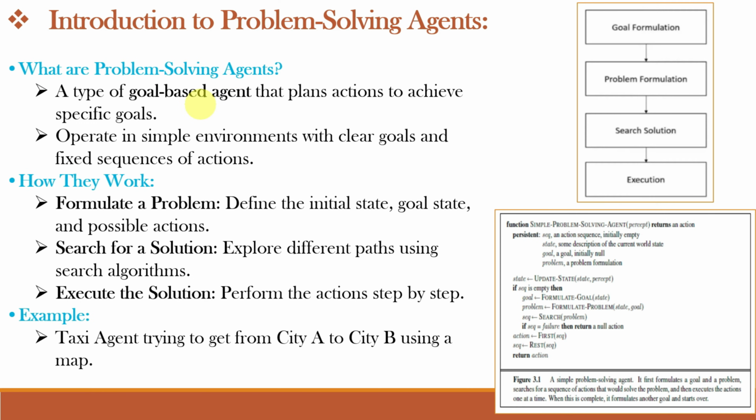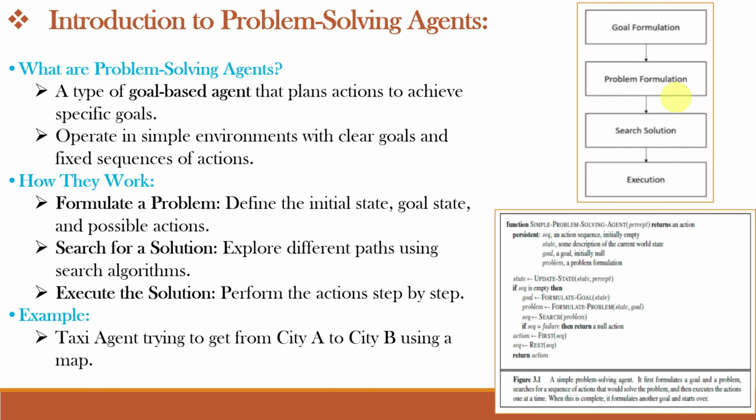Problem solving agents plan their actions instead of reacting instantly like the reflex agents. For example, a tourist going from city A to city B takes a decision by analyzing possible paths on a map. These agents are structured and thoughtful, making them good for tasks that have well-defined goals.